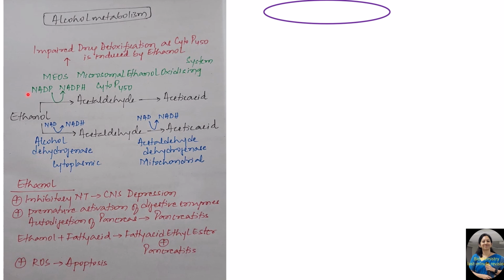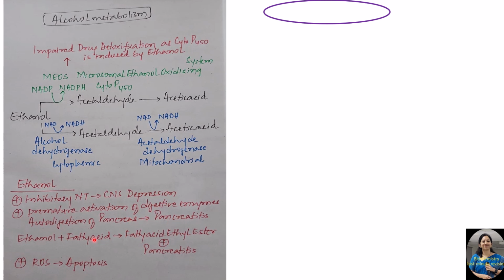Apart from this, accumulated ethanol has so many ill effects. Ethanol stimulates the inhibitory neurotransmitter GABA and inhibits the excitatory neurotransmitter, resulting in CNS depression. Ethanol also causes premature activation of the digestive enzymes, resulting in auto-digestion of the acinar cells of the pancreas, predisposing to the development of chronic pancreatitis.